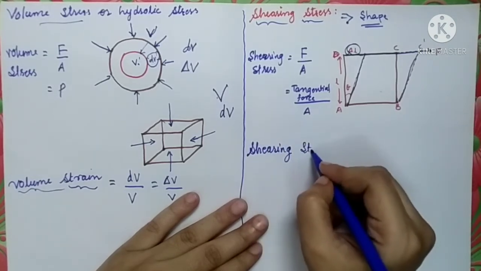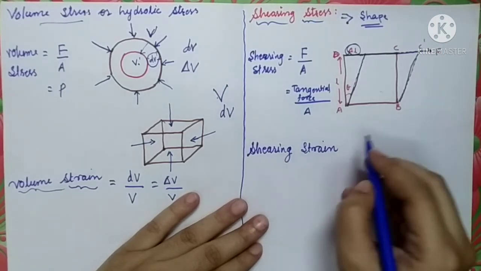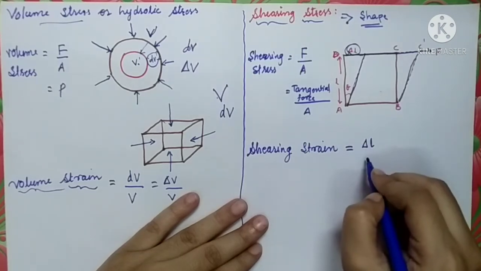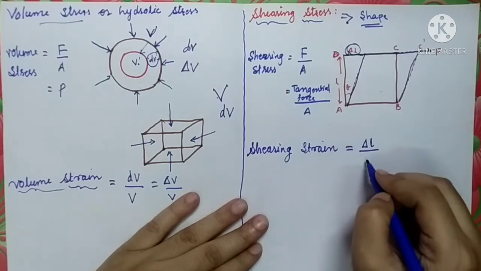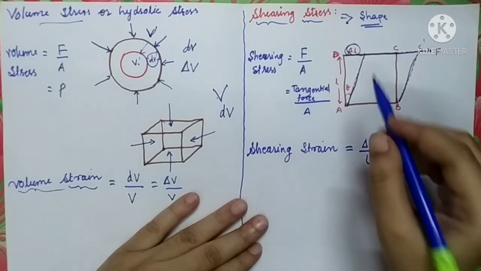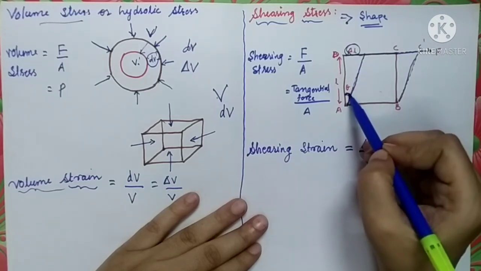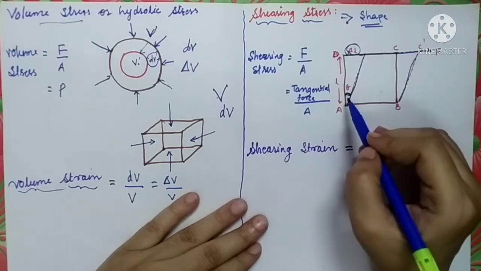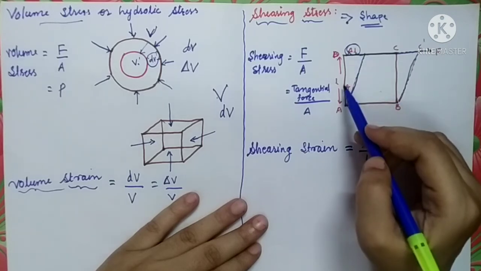Shearing strain means what? Change in length per unit original length. By what amount has the object changed its length? It is delta L, and original is L, so delta L upon L. From this diagram we can say that the angle subtended by these two sides is theta. So can you find out tan theta? Tan theta is opposite upon adjacent.